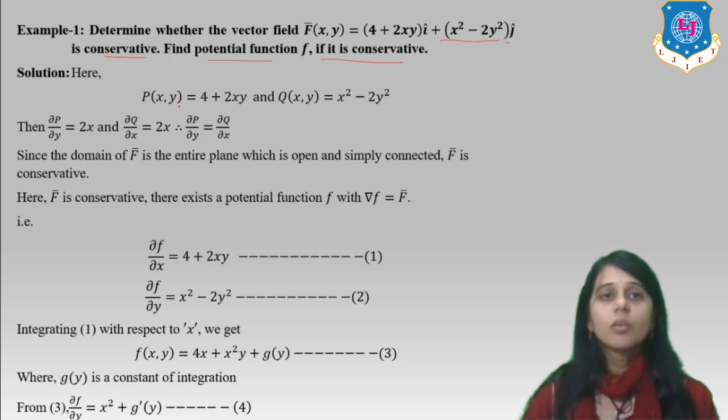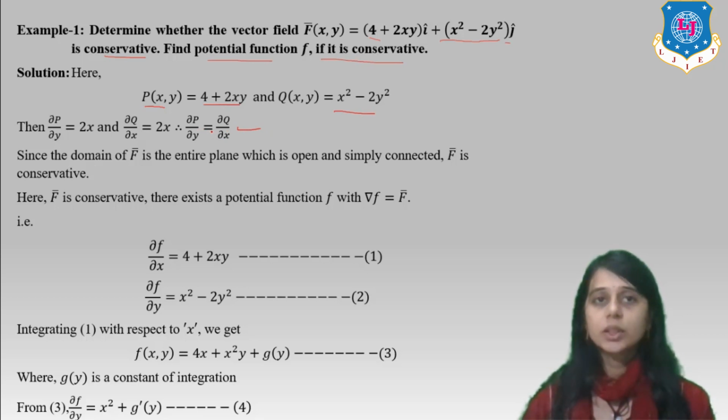So, what are the steps? First of all, we are taking P. What is P here? P is 4 plus 2xy and Q is x square minus 2y square. We take del P by del y equal to 2x and del Q by del x equal to 2x. They are equal, because these are first order partial derivatives of the function. In the theorem, we see that a necessary condition is del P by del y equal to del Q by del x. Since the domain of F bar is the entire plane, which is open and simply connected, F bar is conservative.